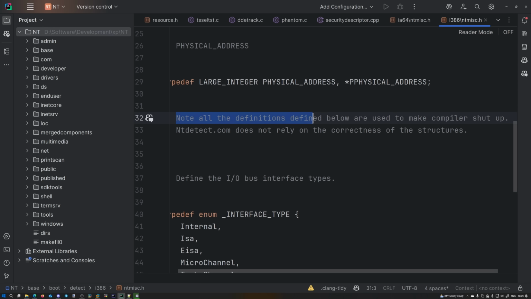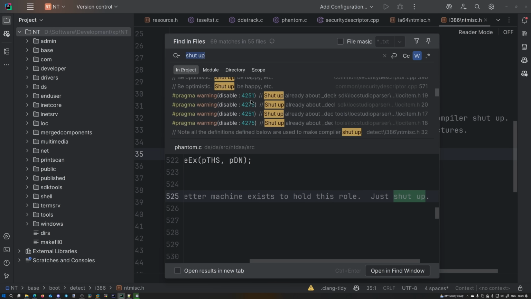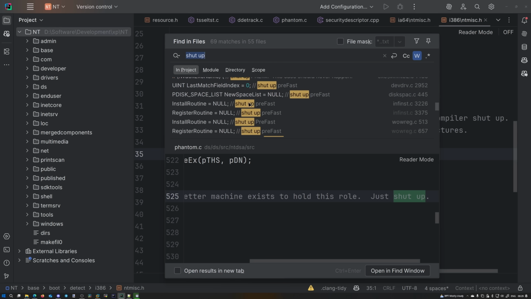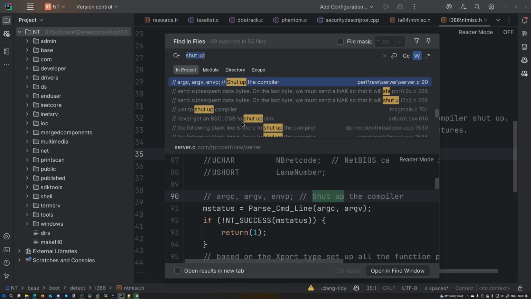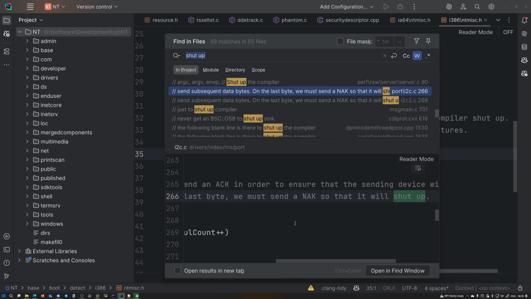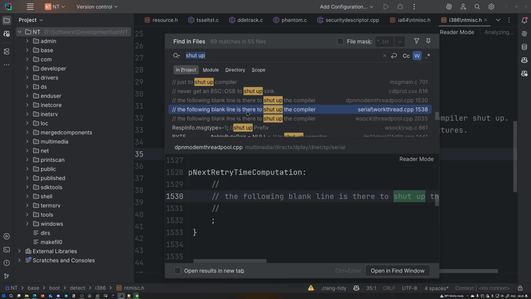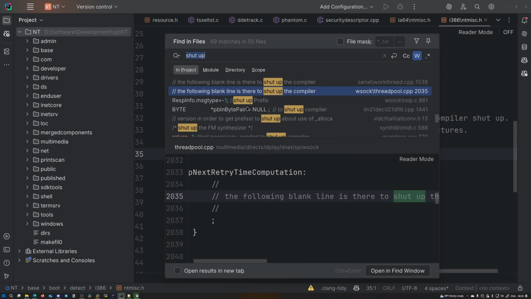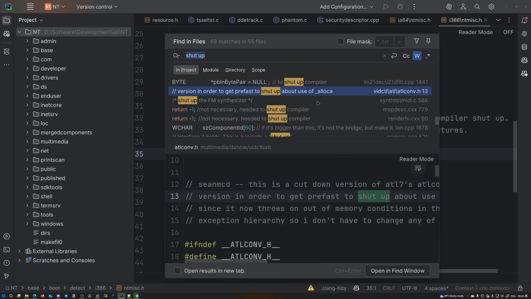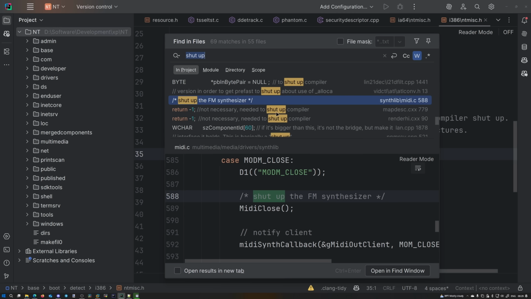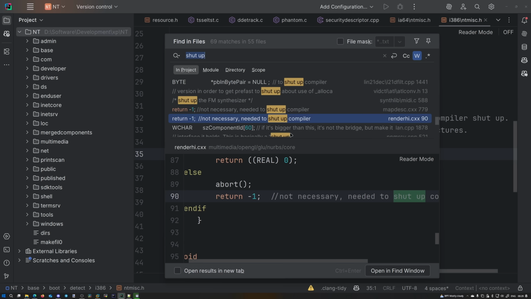Note, all the definitions defined below are used to make the compiler shut up. Just to shut up the compiler. That it will shut up. Shut up the compiler. To get prefast to shut up about use of alloca. Shut up the FM synthesizer. Shut up the compiler.